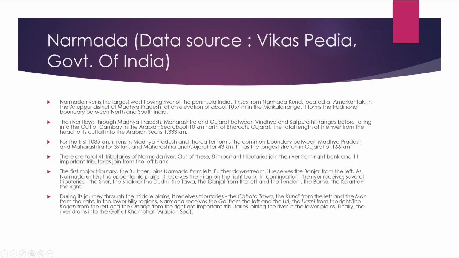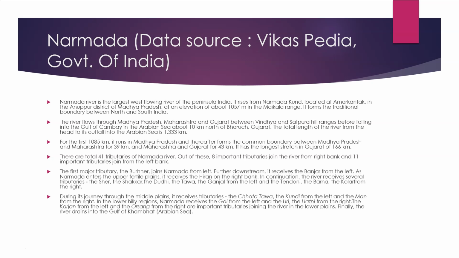The total length of the river from the head to its outfall at the Arabian Sea is 1,333 kilometers. For the first 1,085 kilometers, it runs in Madhya Pradesh and thereafter forms the common boundary between Madhya Pradesh and Maharashtra for 39 kilometers and Maharashtra and Gujarat for 43 kilometers. It has the longest stretch in Gujarat of 166 kilometers. There are 41 tributaries of Narmada River.